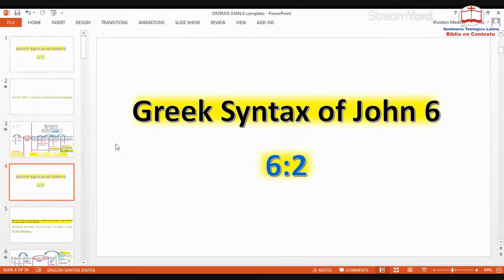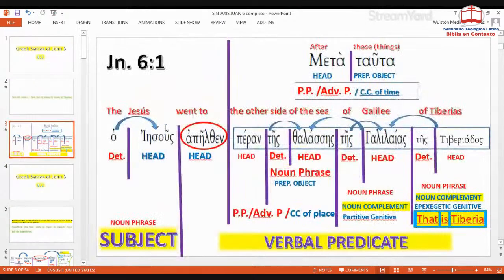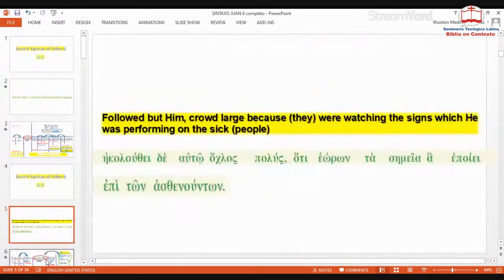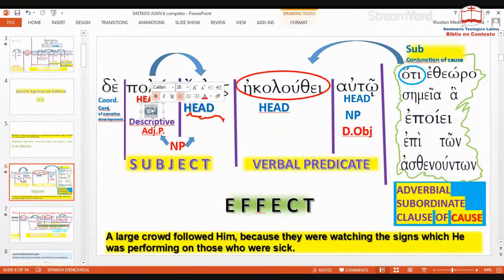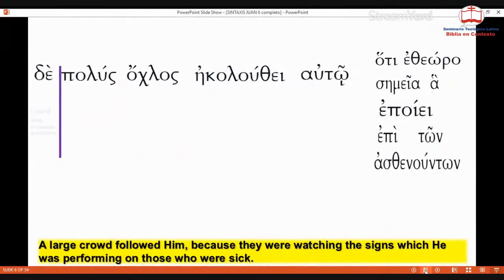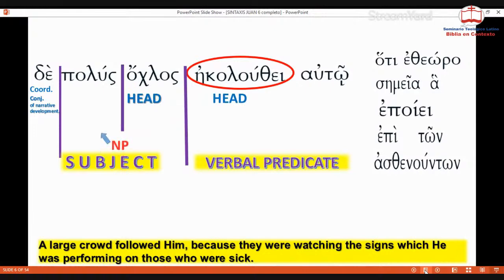Let me fix this because I put it in Spanish, but it should be in English. Hold on. Right here, it is a noun complement. It is a noun complement because what it's doing is complementing a noun that is the head here, you see.